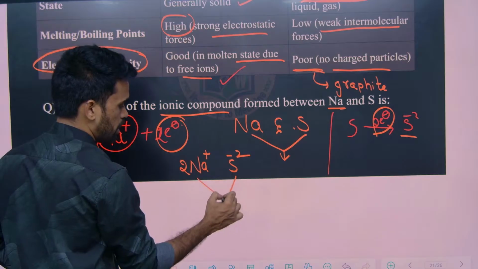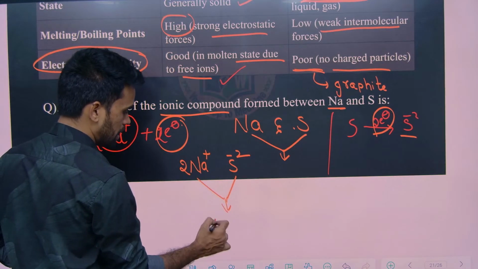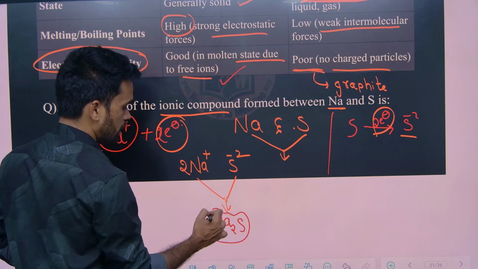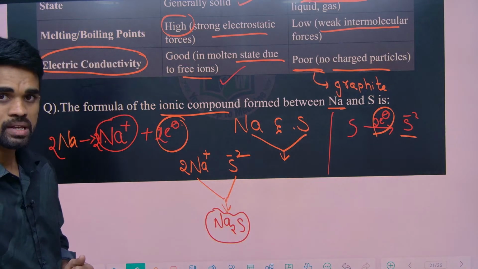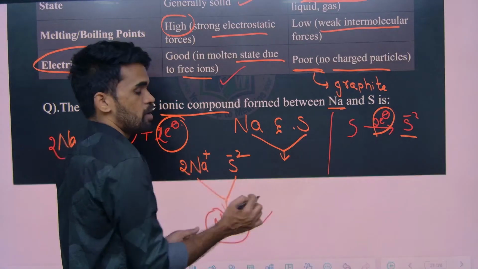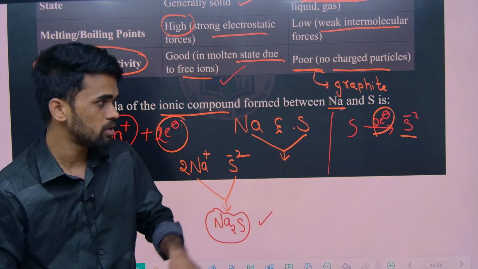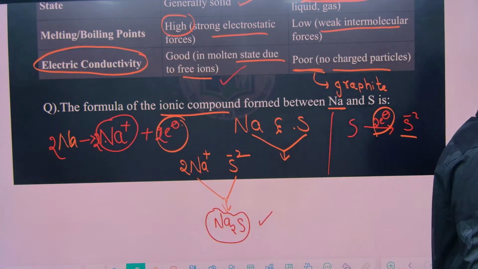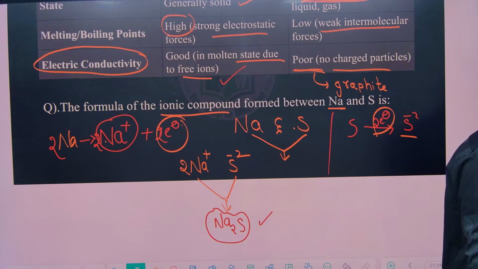When these combine, we get Na2S, sodium sulfide. This is the compound formed here. Hope the discussion and the concept are clear, right? Guys, if you have any confusion, please let me know.